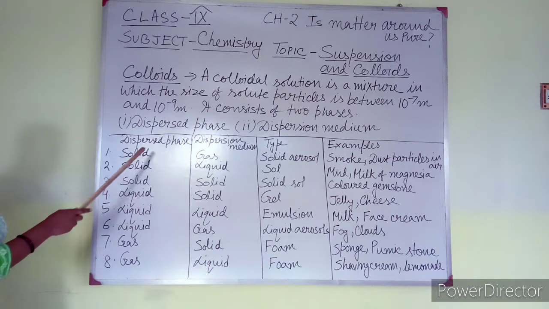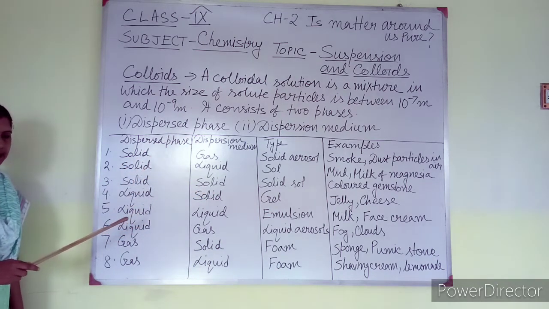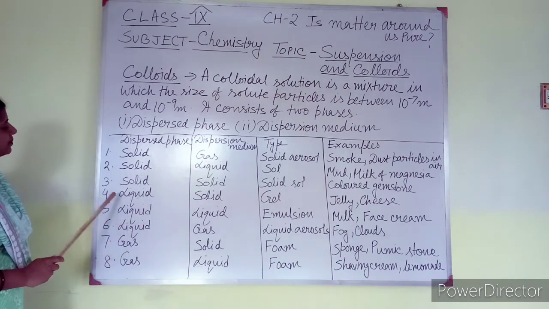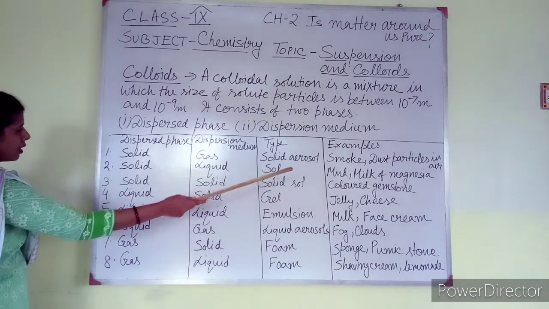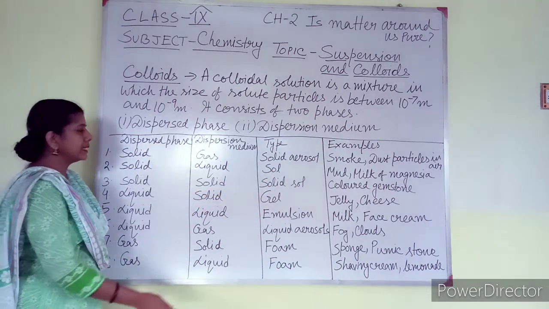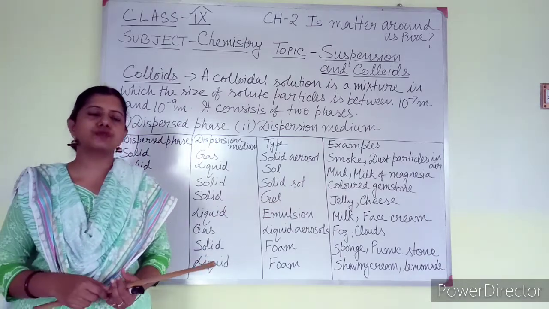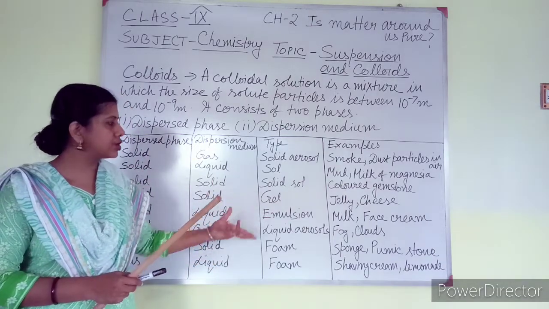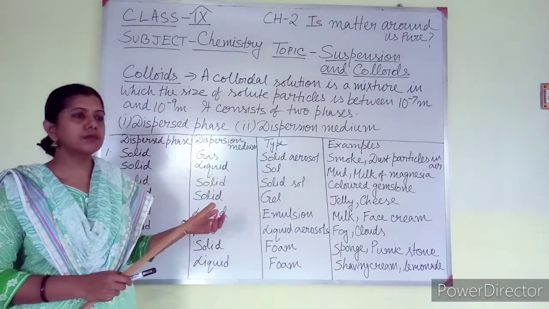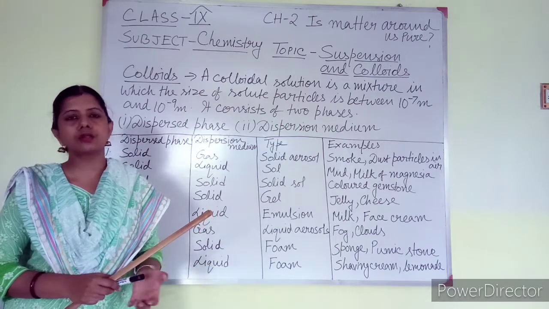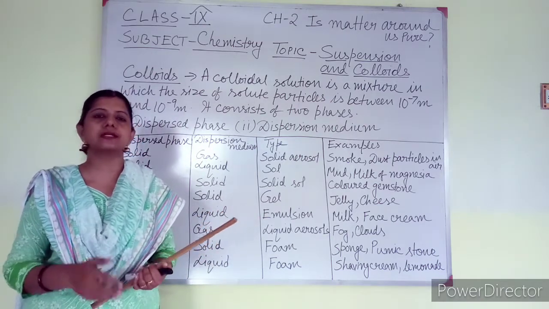Number 3. Dispersed phase is solid. Dispersion medium is also solid. That means only solid particles are present. Type is solid sol. Example is colored gemstone. Gemstone used for jewellery is a colloidal mixture. Similarly, some kind of glass is also a colloidal mixture where solid and solid are both dispersed phase and dispersion medium.